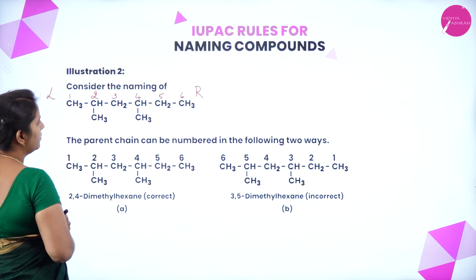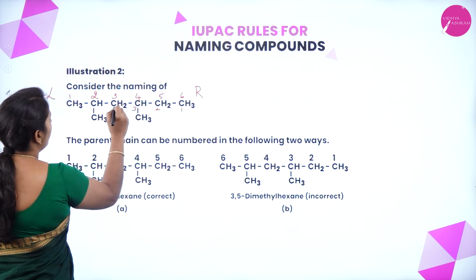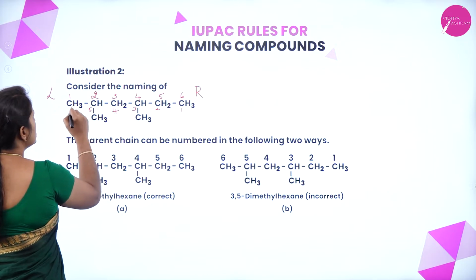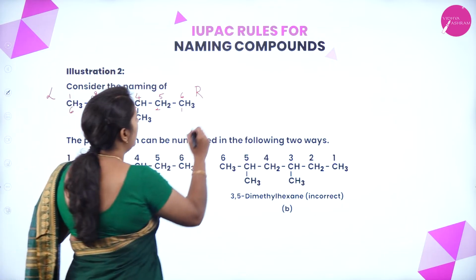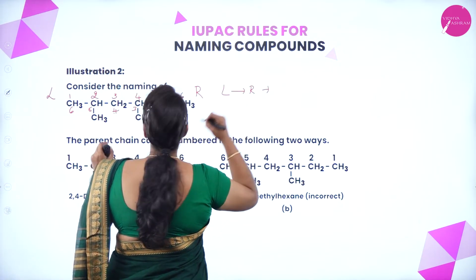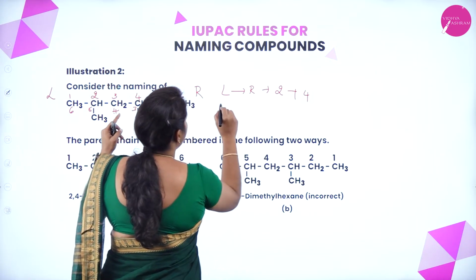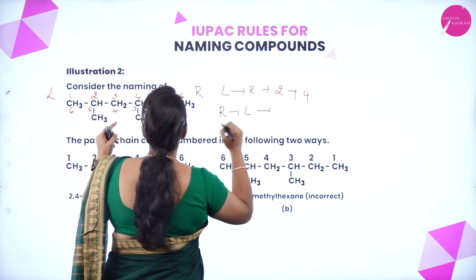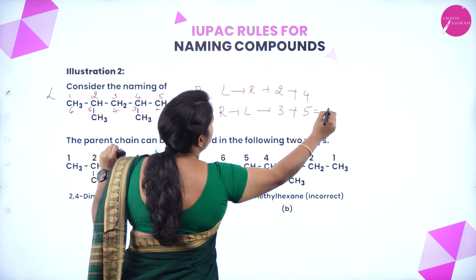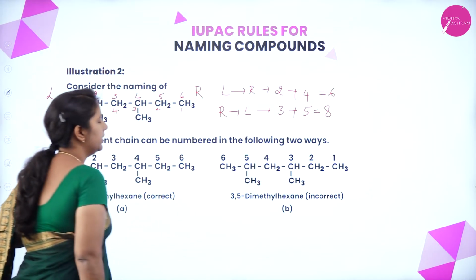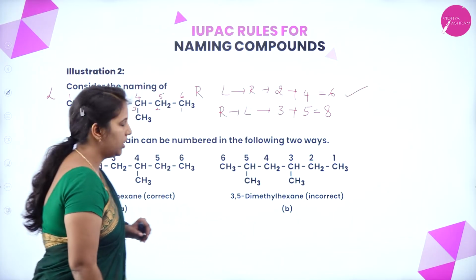As I move from right to left, I also go 1, 2, 3, 4, 5, 6. I don't know which order to follow, so I use the lowest locant rule. From left to right, the carbons with the substituent group are 2 plus 4, which is 6. From right to left, they are 3 plus 5, which is 8. Which one is the least number? I have to go in the left to right order.